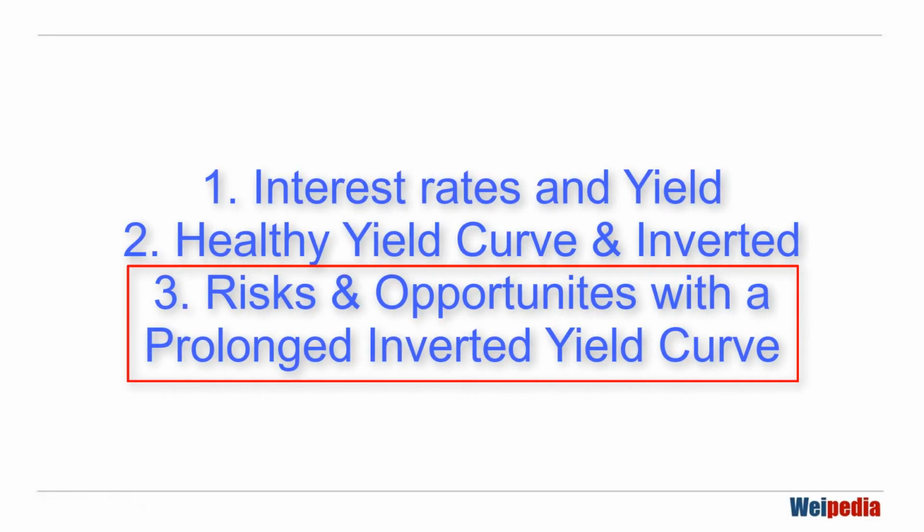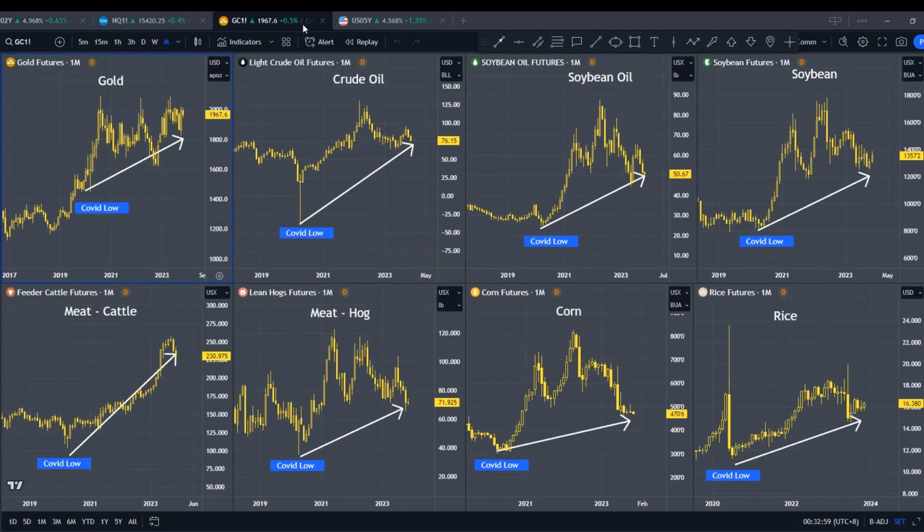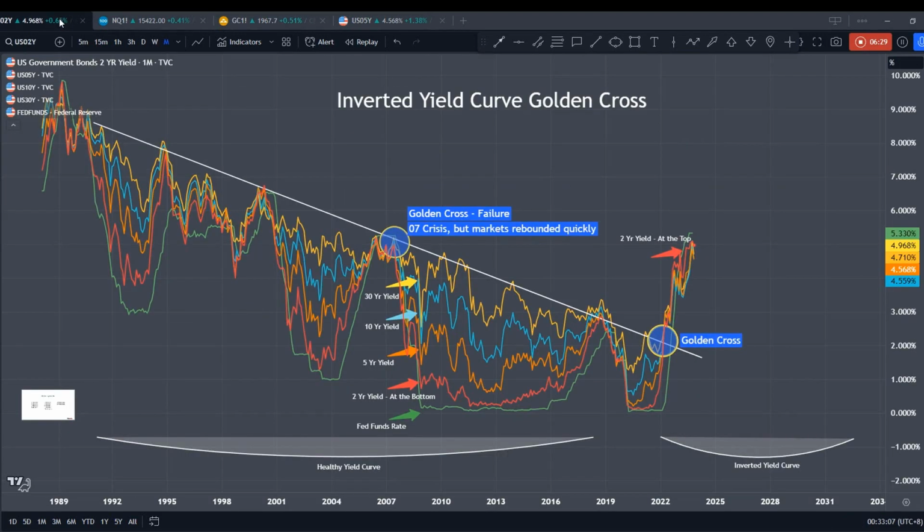What are the risks and opportunities with a prolonged inverted yield curve since March 2022? We've never seen this before over the last 40 years, but it has been more than 1.5 years. It was inverted, and it is still inverted. Now, the risk is that I will have less stock holding for the long term. And the opportunity is that I'm definitely into commodities, like all these commodities. Maybe I'll get into their funds or stocks, and also buying into or hedging or trading into the yield.